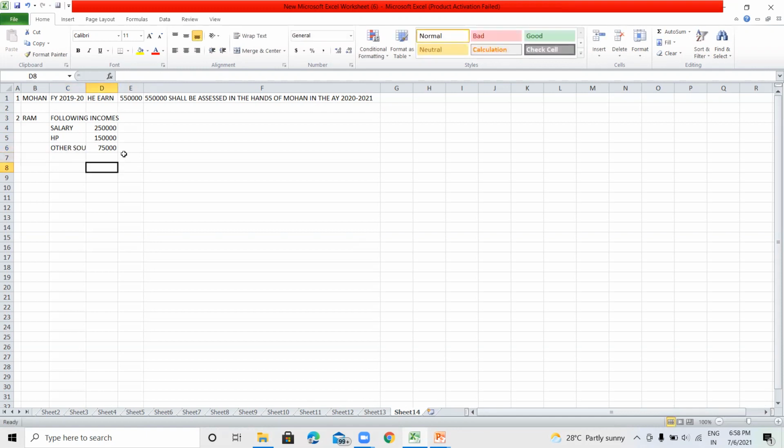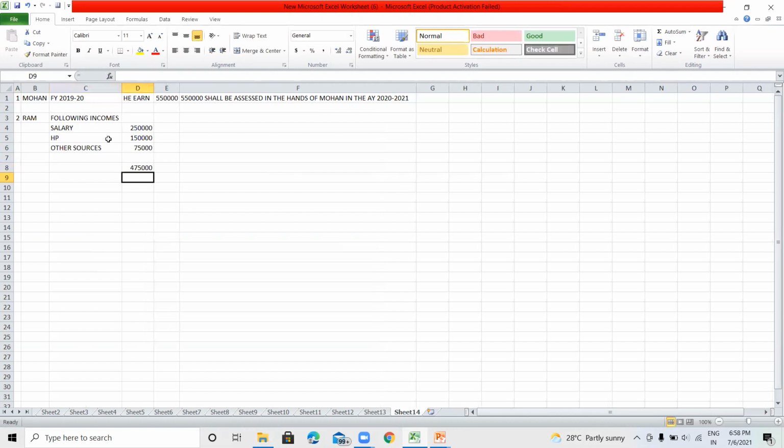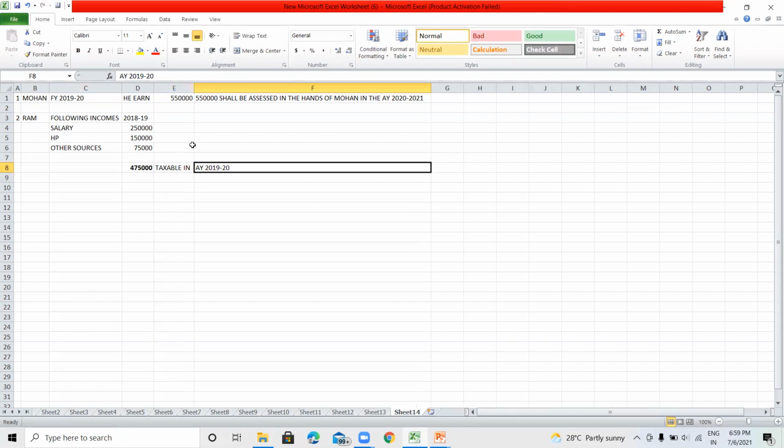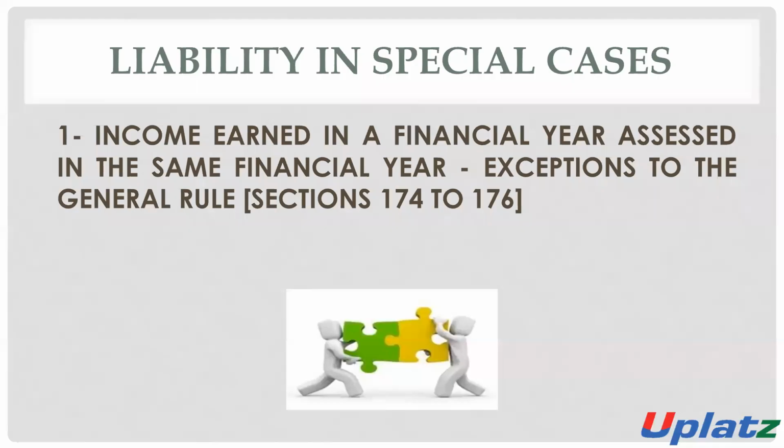So the total income of the assessee is 4,75,000, and he earned such income in financial year 2018-19. Then such income will be taxable in assessment year 2019-20. It will be assessed in the next year, means in the assessment year 2019-20.